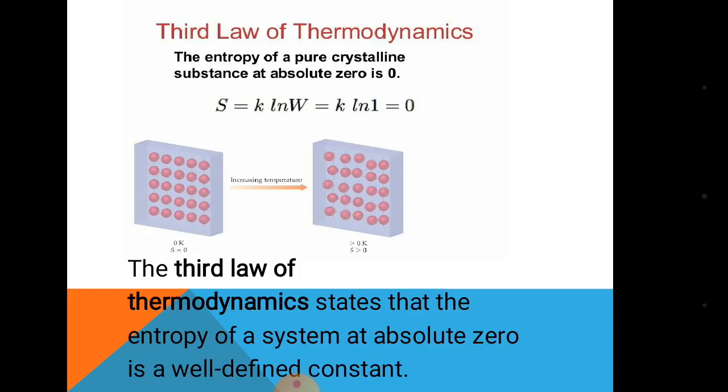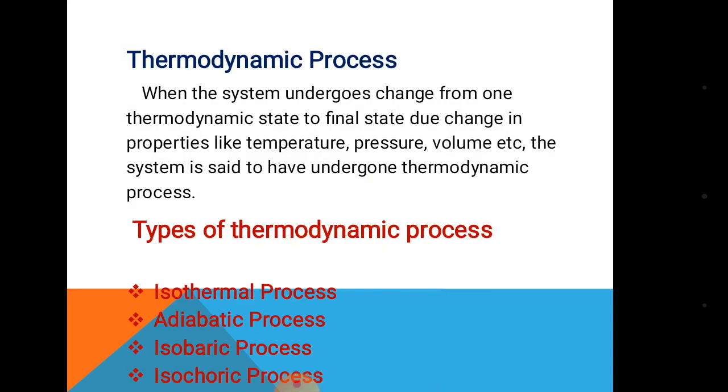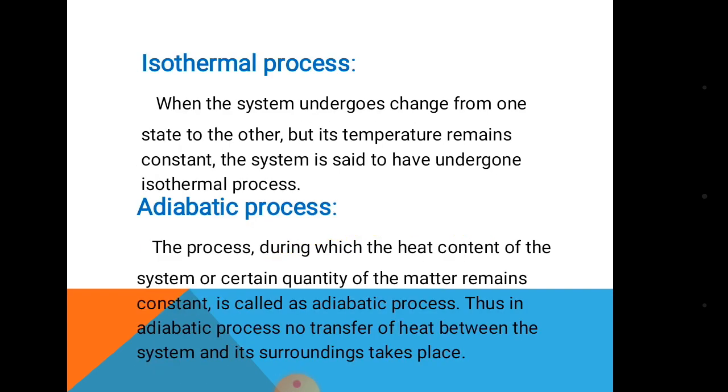Last one is the third law of thermodynamics. The entropy of a system at absolute zero, S equals k ln W, equals 0. Next we discuss thermodynamic process. An operation that brings change in the state of a system is called a thermodynamic process. There are four types of process. First one isothermal, second one adiabatic, third one isobaric, fourth one isochoric process.